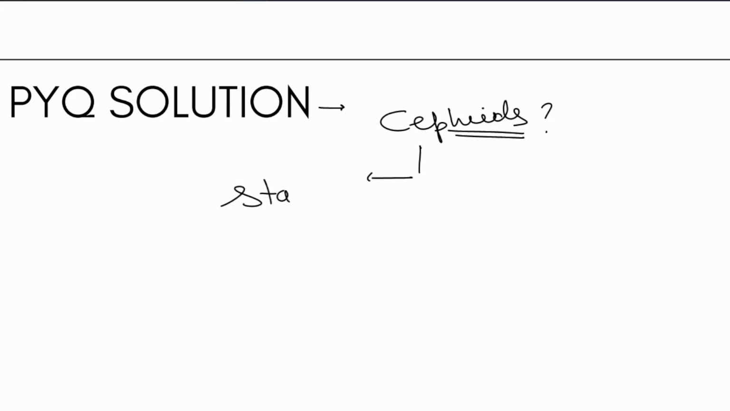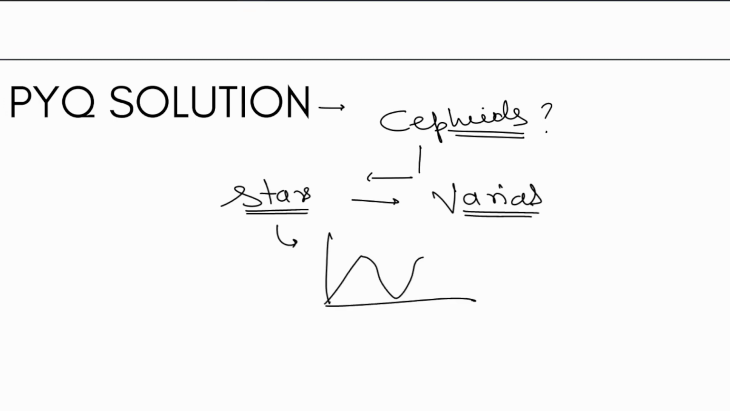Now just come to the PYQ solution. It wanted to talk about the Cepheids first. So what are Cepheids? Cepheids are a type of star, first of all, and they are a variable type of star. Variable means the shine that they produce dims and brightens periodically. They are not a giant cloud of dust or gas in space. These are just stars, very specific stars. That is all about them.